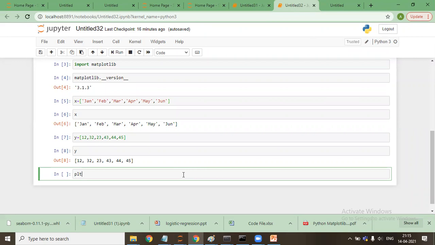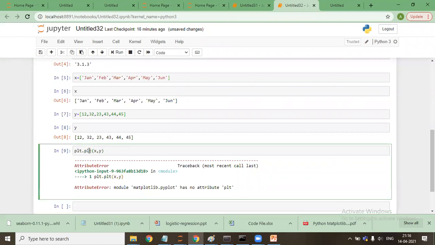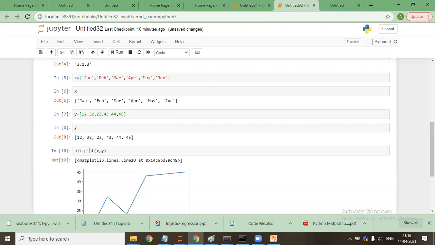I can write this as well. So plt.plot x comma y. It has plotted x and y.